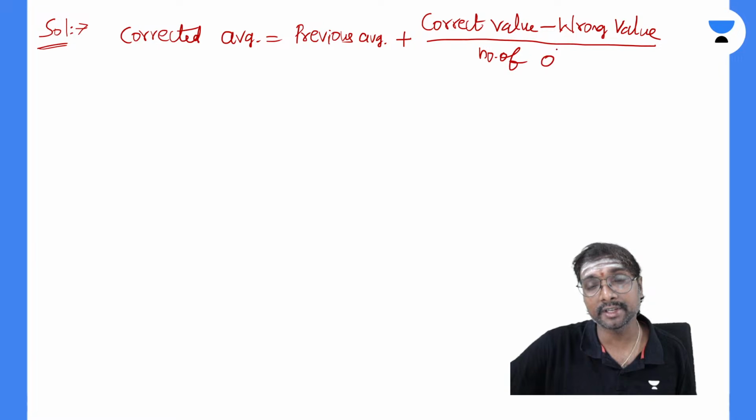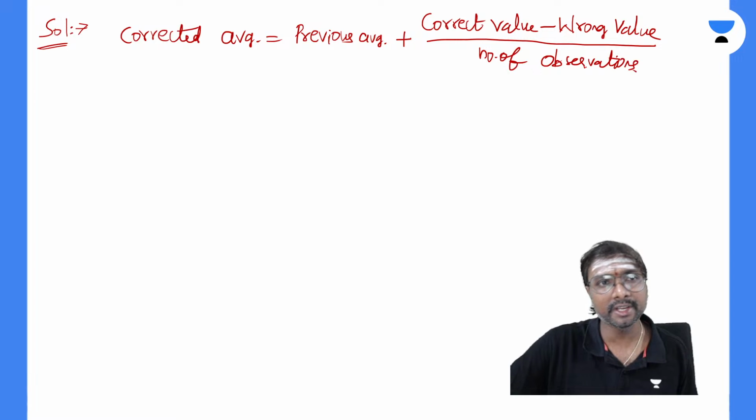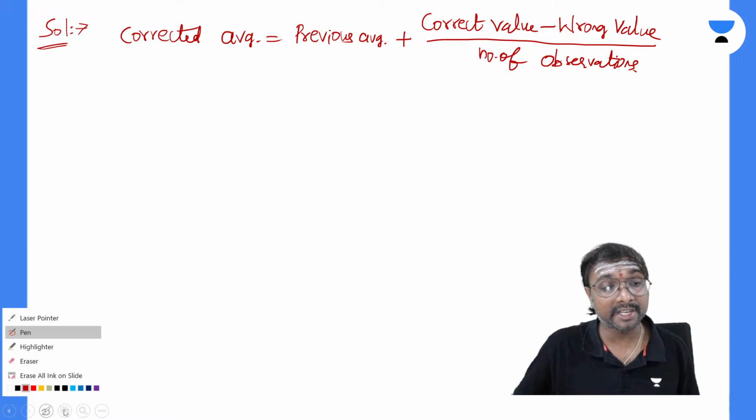Here the previous average value, everyone, is 74.5 given.